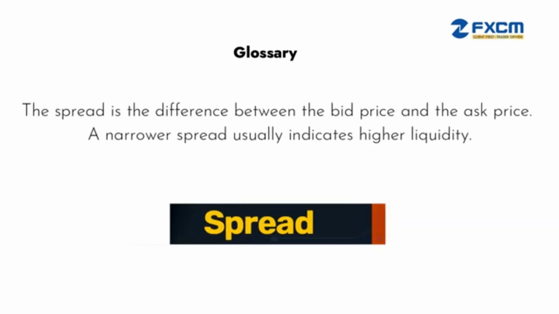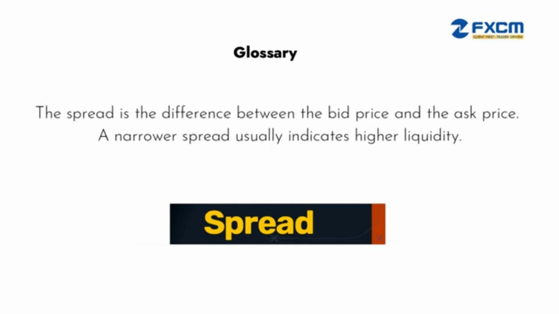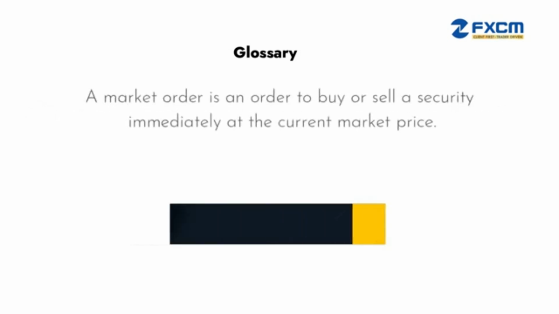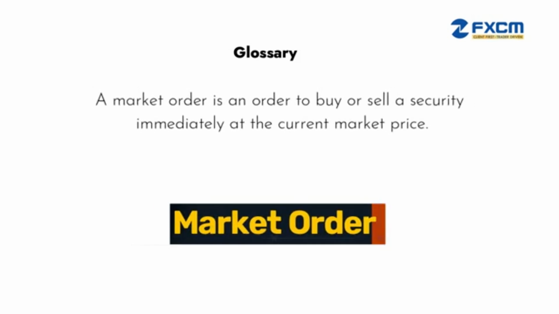Spread. The spread is the difference between the bid price and the ask price. A narrower spread usually indicates higher liquidity. Market order. A market order is an order to buy or sell a security immediately at the current market price.